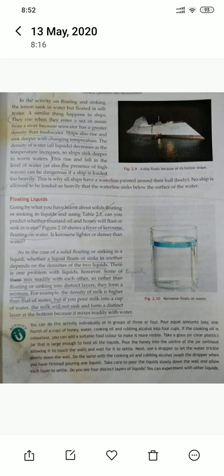Class 8. Next topic we were going to study was floating liquids. As we have already discussed, if we put any substance, material or object on the surface of a liquid, and the density of the object is less than the density of the liquid, then it will float, and if it is greater than the density of the liquid, it will sink. So the same is the case with liquids.